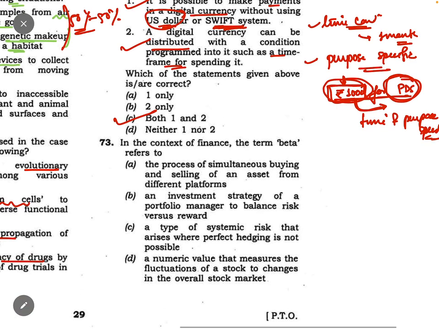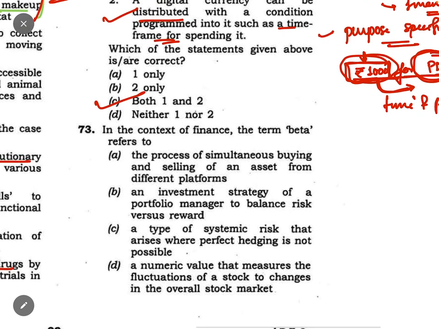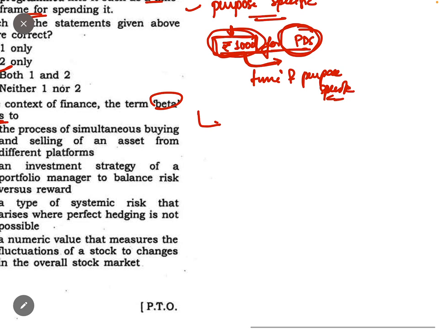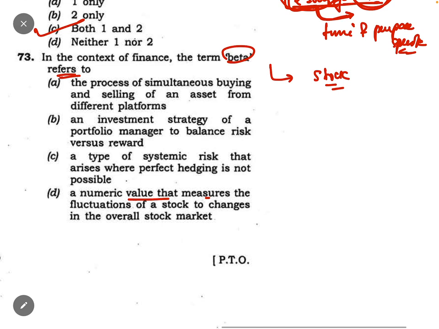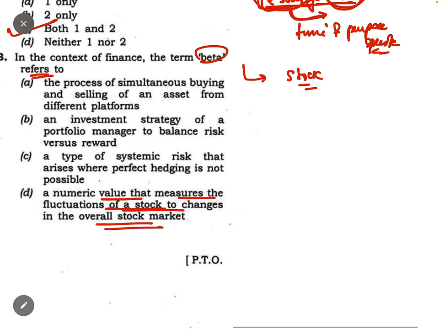Today most of the questions will be knowledge based. Like question number 73: in the context of finance, the term beta refers to what? Those of you who are investing money in the stock market might know what beta is. Beta is the numeric value that measures the fluctuations of a stock to change in the overall stock market. This is the correct one.